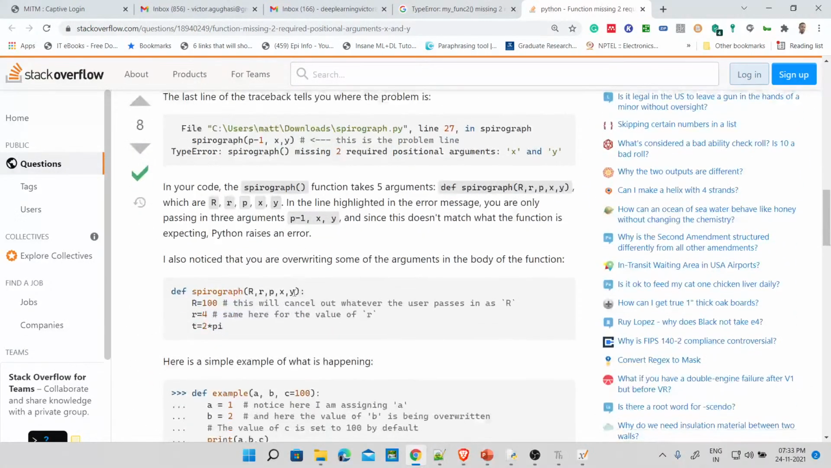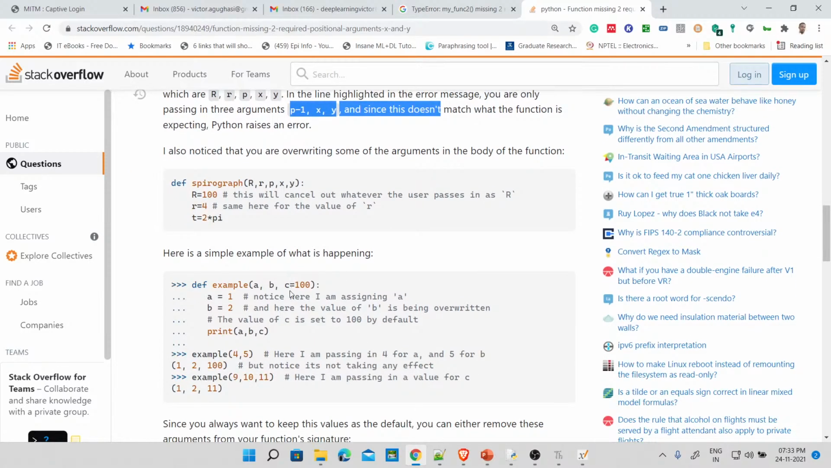Now let's look at what they said. Which are 1, 2, 3, 4, 5. Can you see that? But you are passing 3 arguments. Exactly, since this does not match the function, it is raising an error. You got the point? So I have introduced you to the concept of how you get help from this. Unless you put them as default values, then only it will work. But since you didn't put default values, you have to specify all the arguments, all the parameters. Fine.